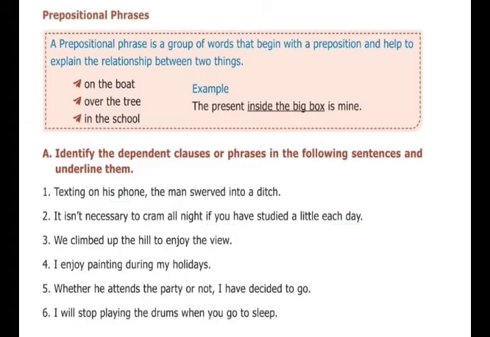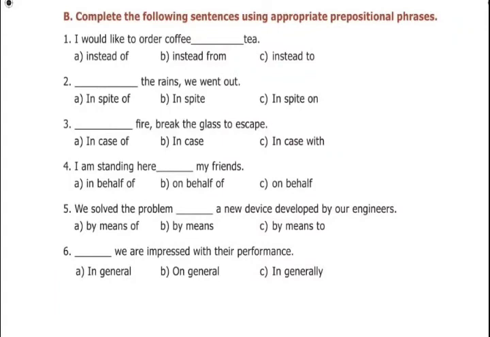Next one, B: complete the following sentences using appropriate prepositional phrases. First one: I would like to order coffee dash tea. A, instead of; B, instead from; C, instead to. So you can come across these familiar words. See the first one, what may the answer be? Instead of. I would like to order coffee instead of tea. Instead of means in the place of.